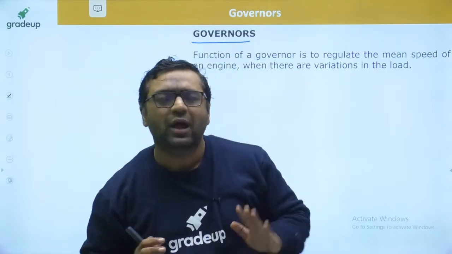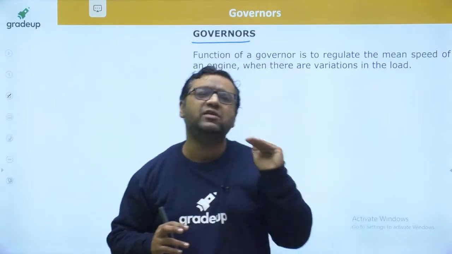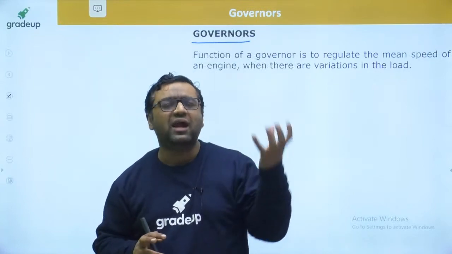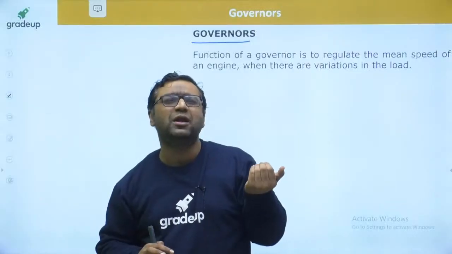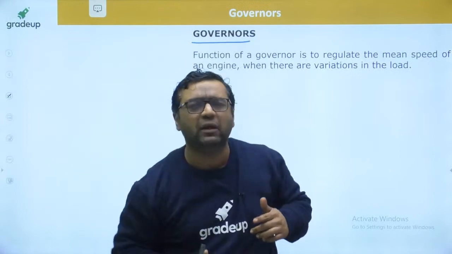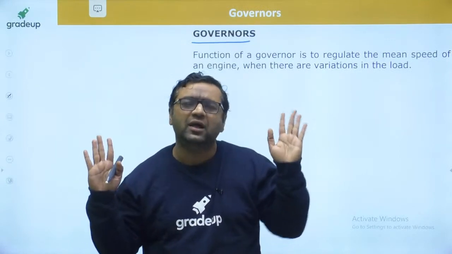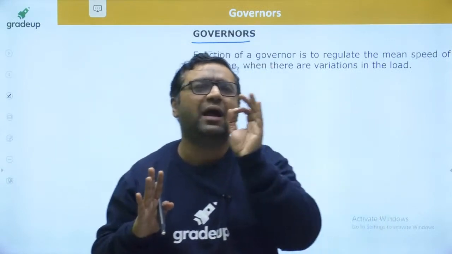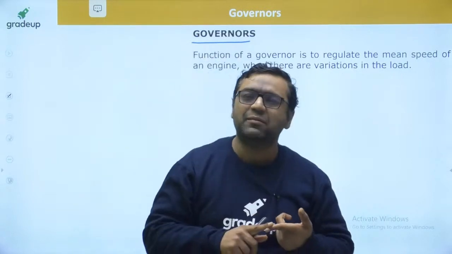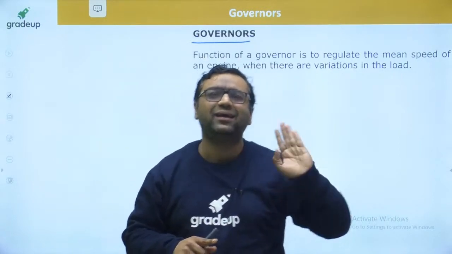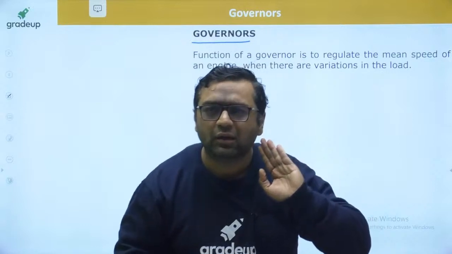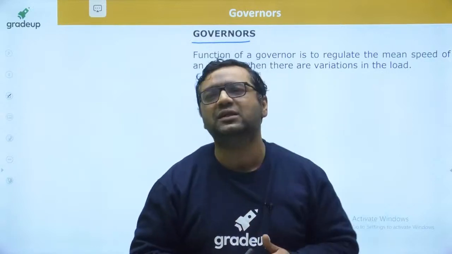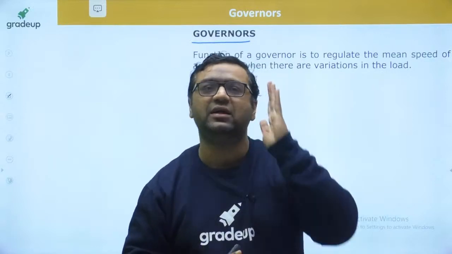That you never want. And whenever you are running in a city which is very congested, you will try to reduce the speed to 20, 30 km per hour. But the governor will take it to 50 because the governor doesn't know other things. It has to maintain a constant speed at some given value. That's the reason, my dear, in automobiles we do not make it a fully governed system, but we make it a partially governed system.